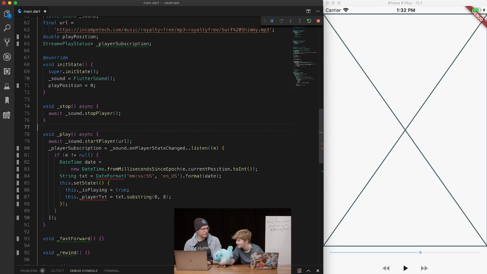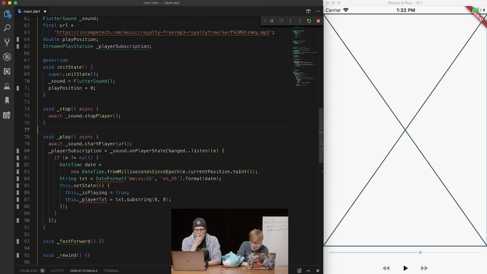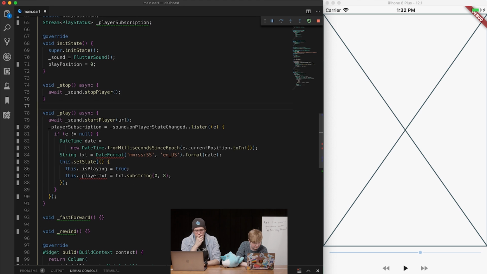What's that dot thing called? I've forgotten. Cascade operator. Cascade operator to the rescue. So we can now actually track this, and we have a player subscription. This is good. Now, what are we going to do with this? We have a bunch of things here.